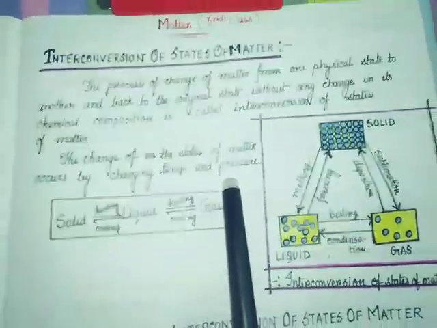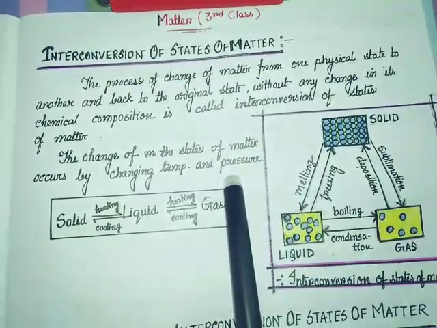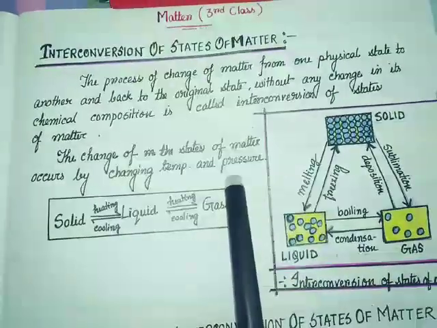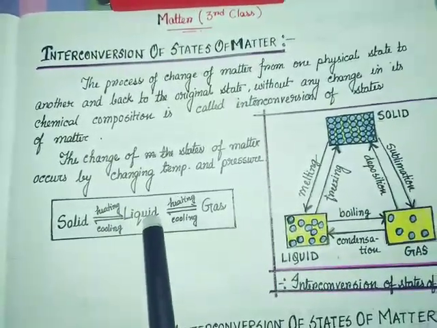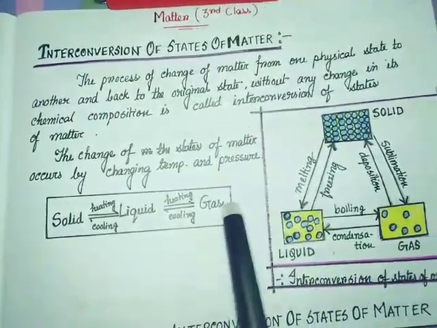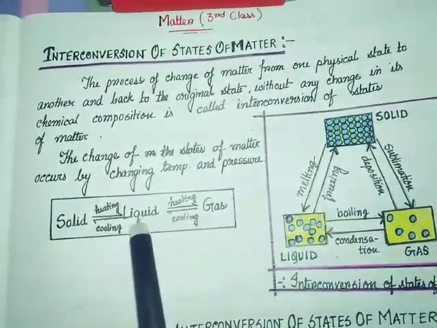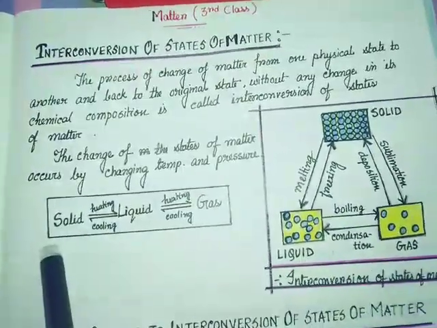By increasing or decreasing the temperature and pressure, these changes can occur. So solid, on heating, becomes liquid, again on heating it becomes gas. Again gas, by cooling, becomes liquid, again liquid, by cooling, becomes solid.